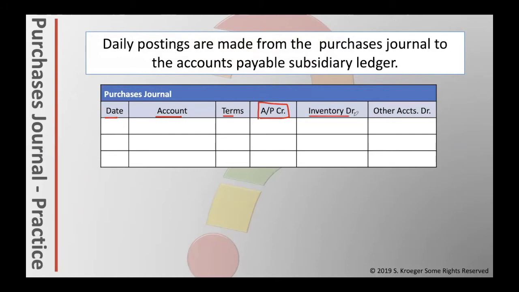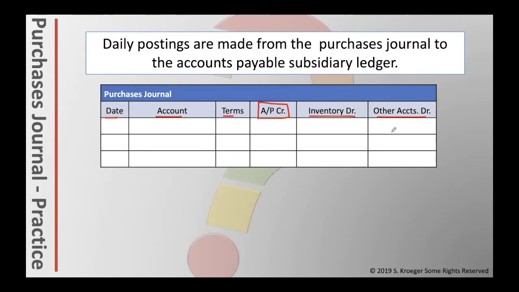Next, we have inventory debit. We would use this if we purchase inventory on account. Inventory would get the debit, accounts payable would get the credit. Let's say we made a different purchase on account. If we used a different account besides inventory, we would just use the other accounts column instead. For example, if we bought supplies on account, we'd be using supplies as the debit, accounts payable would be the credit. We wouldn't use the inventory one.